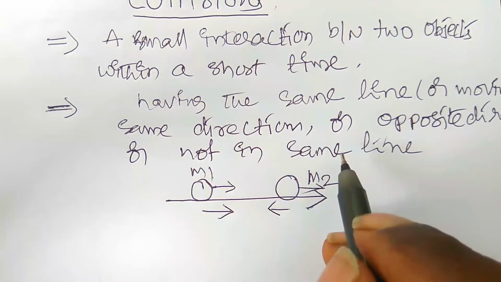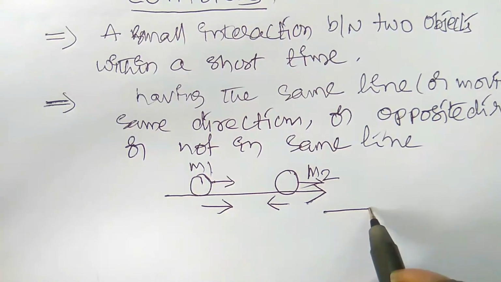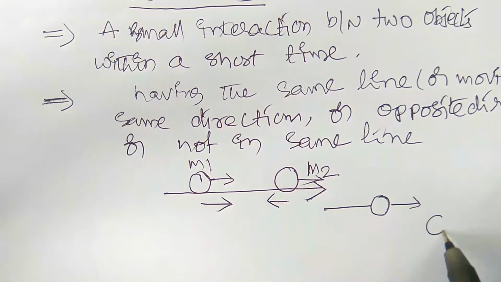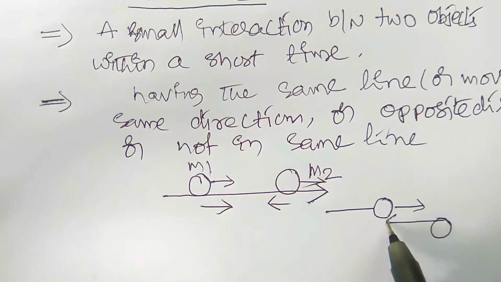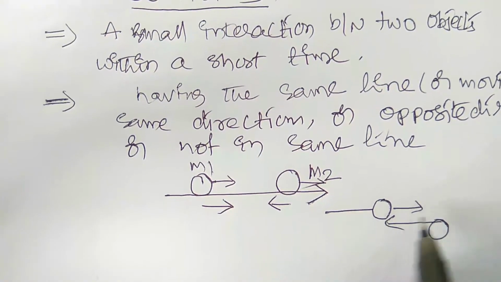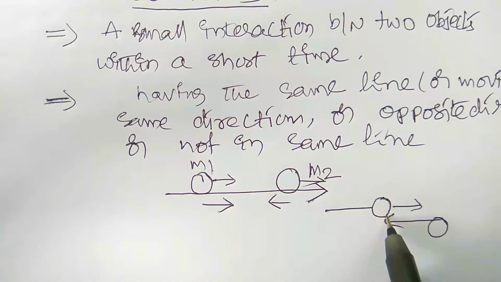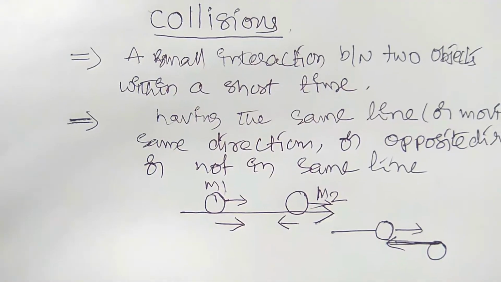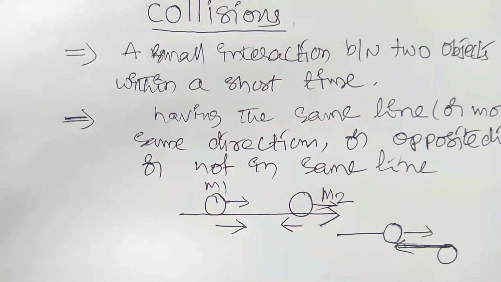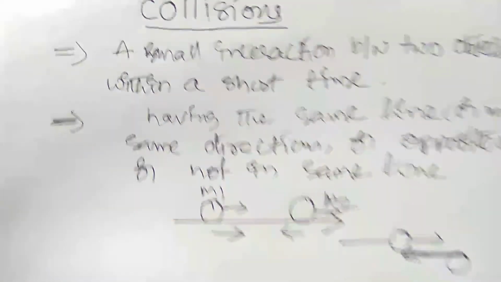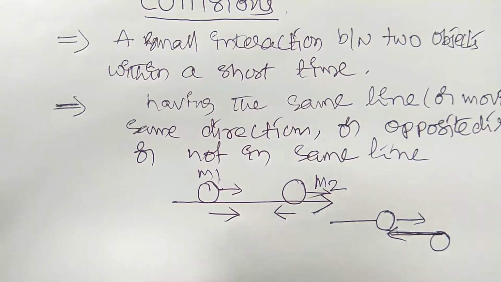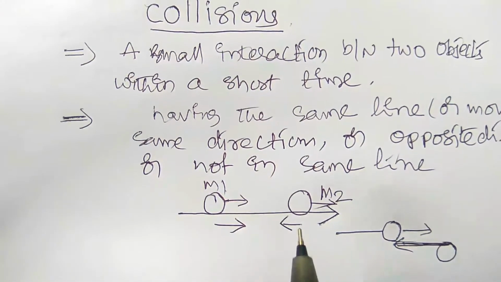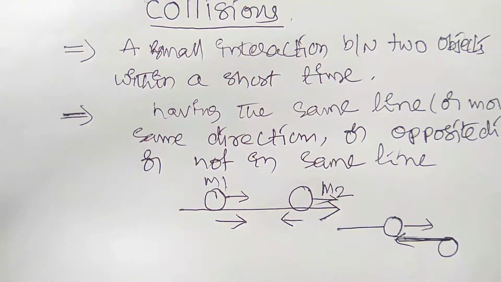And if not in the same line, this body is moving in this direction and this body is moving in this direction. Here also the collision will occur. This is the major concept: a collision occurs between two objects.